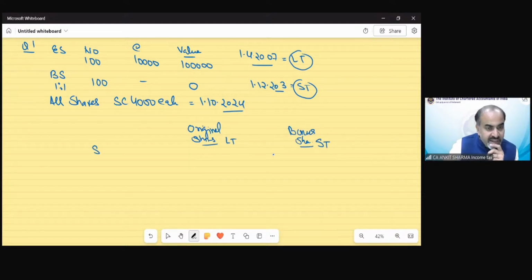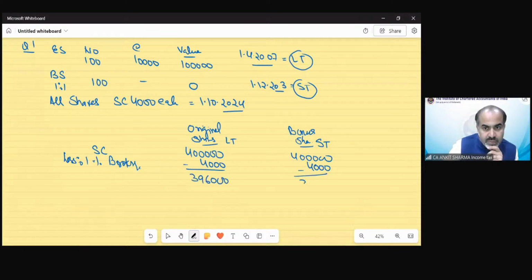First of all, the sale consideration is going to be 4 lakh in both cases. Less expense on transfer, that is 1% brokerage, I guess. That would be 4,000, that would be 4,000. So 396, 396.